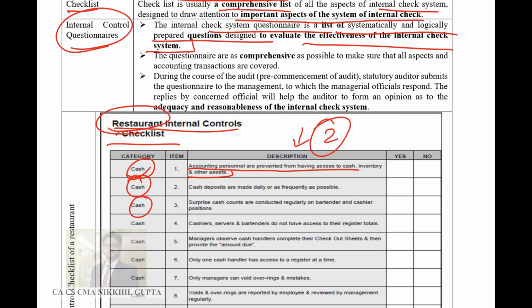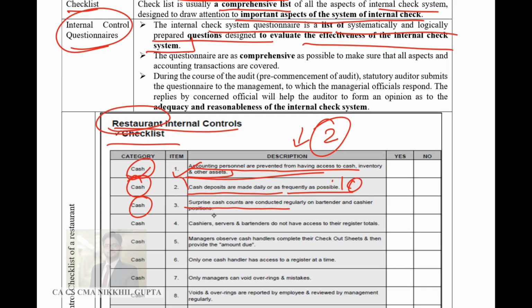So the first internal control question is that the accounting person should be separate from the people who are actually on the ground collecting cash from the customers or guests. Then, are cash deposits made daily or as frequently as possible? The auditor has to ensure that cash deposits are being made at regular intervals, daily or not.